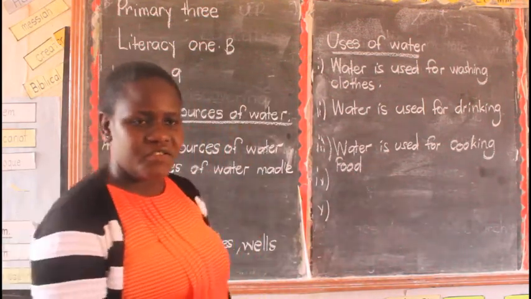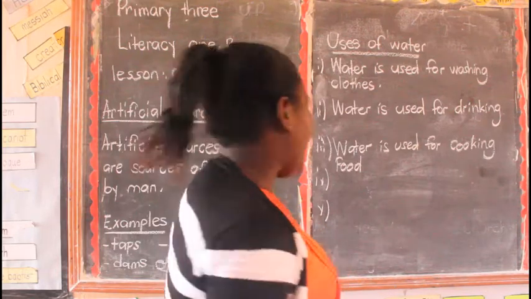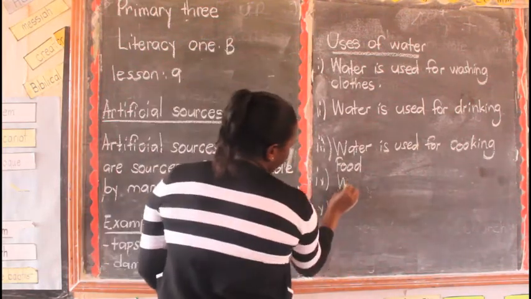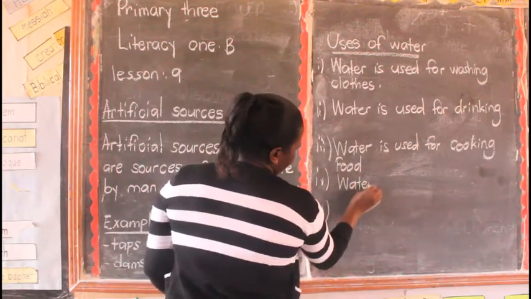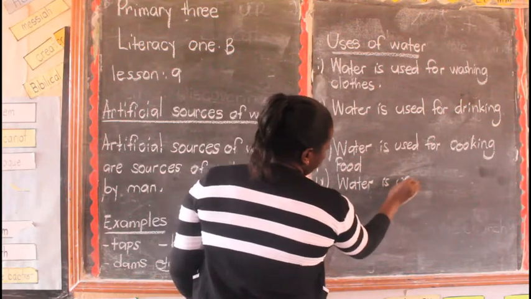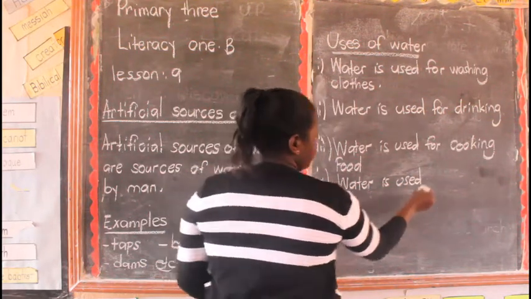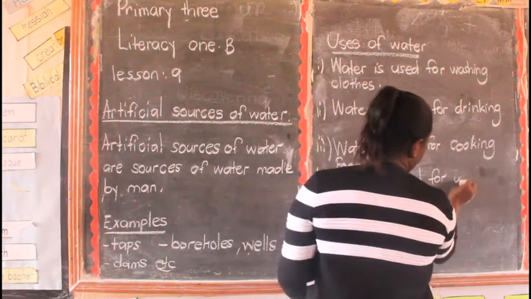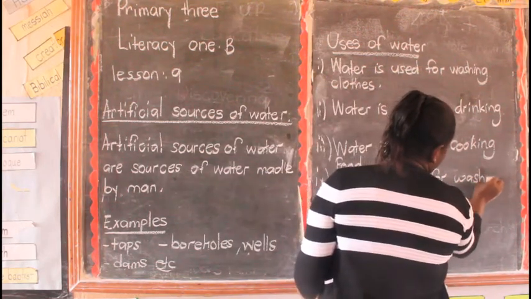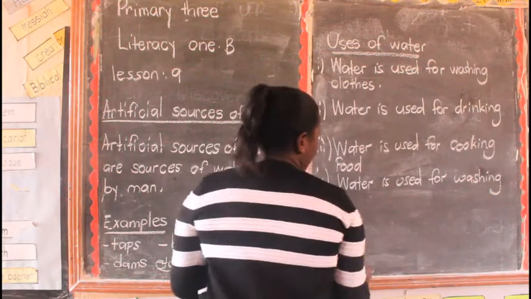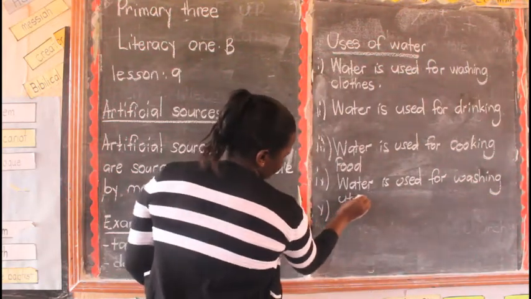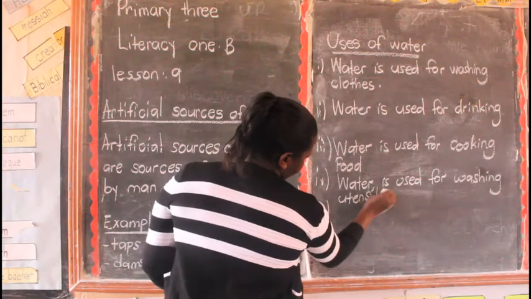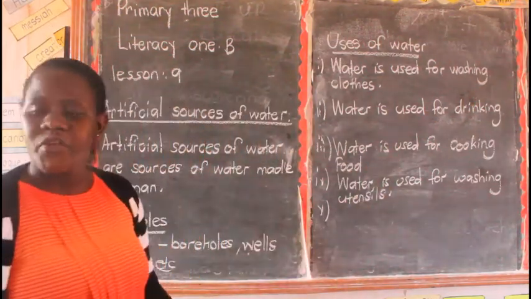Another use of water, children. Water is used for washing utensils.